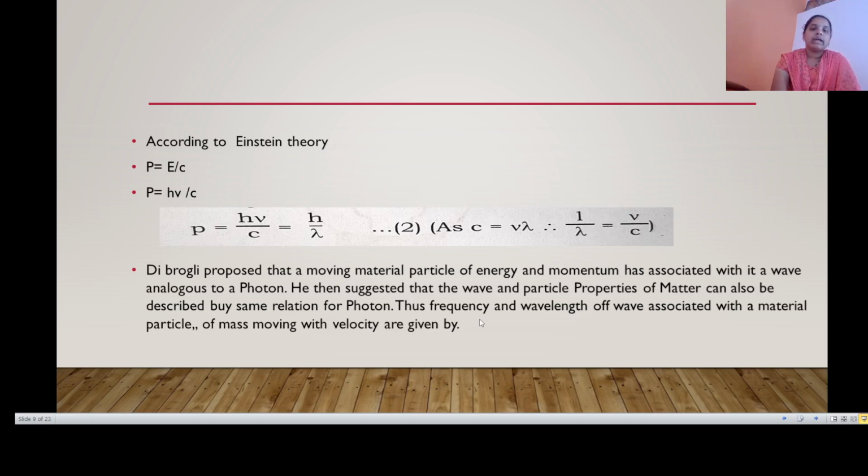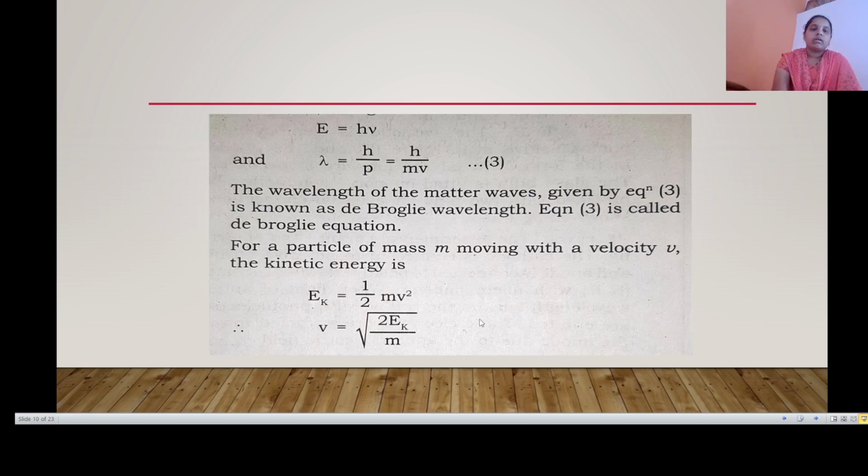Thus, frequency and wavelength of the wave associated with material particles of mass m moving with velocity v are given by E = hν and hν = hc/λ, so λ = h/p, where p is the momentum, which is equal to mass times velocity. Therefore, λ = h/mv. The wavelength of the matter waves is given by equation 3. Equation 3 gives the wavelength of the wave, known as the de Broglie wavelength.